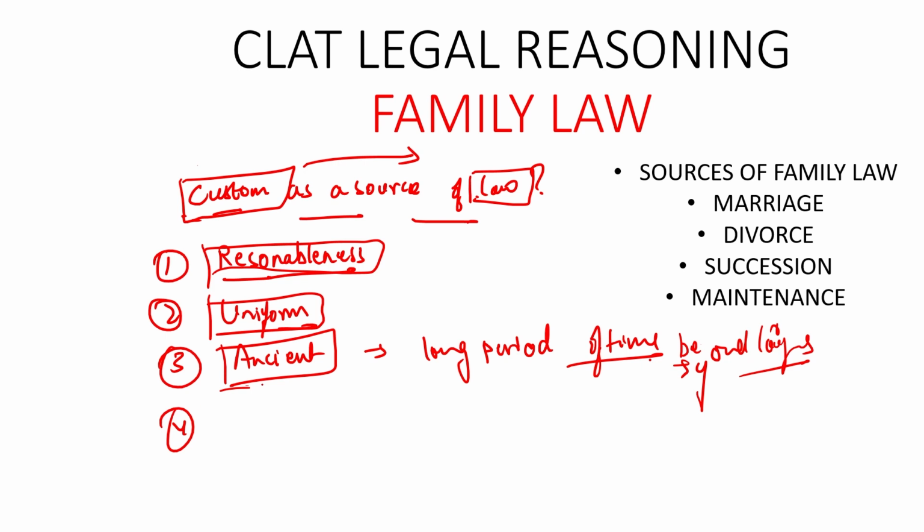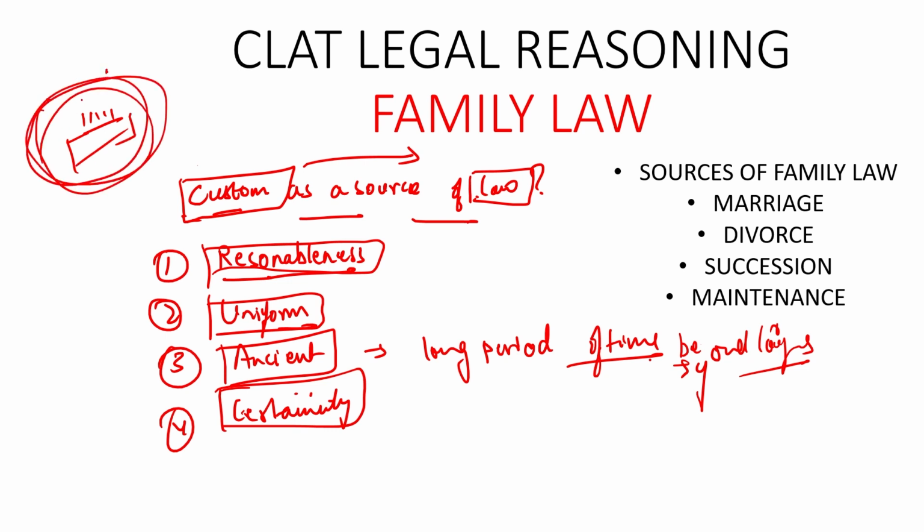The fourth one is certainty. It should be certain on what grounds and when this particular custom has to be followed. It is not like that the custom should be followed everywhere, anywhere. There should be a reason and a certainty. For example, if you talk about customs in regards to Hindu marriage, there is a custom that there will be saptapadi. We have discussed this earlier also, that around the holy fire, both the husband and the wife will take rounds and 7 rounds need to take place.